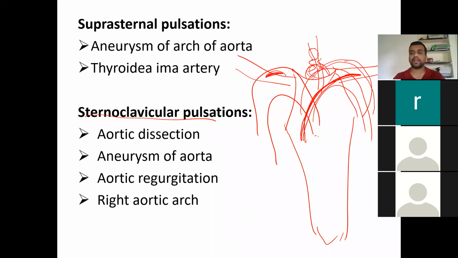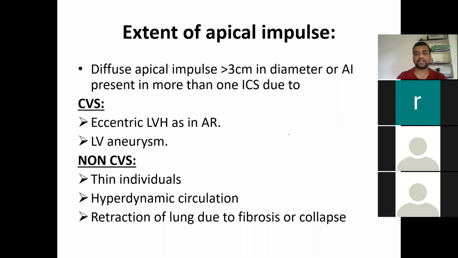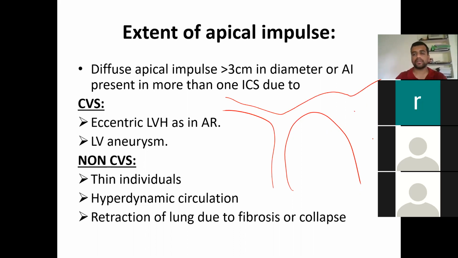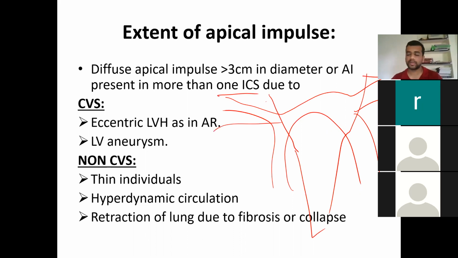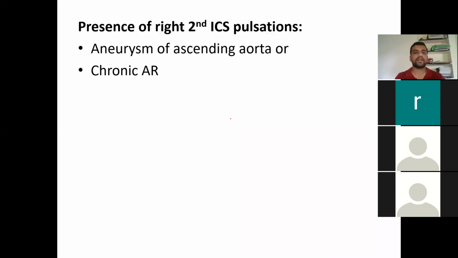Other than that, you also have your subclavian arteries. For example, this is your aortic arch, and here you have the subclavian arteries and so on. Even those are running behind your clavicles only. So even aneurysms of those can also cause it, but they are not the first answer to be given. Here these can also cause your supraclavicular or infraclavicular pulsations. Next, right second intercostal space pulsation occurs in aneurysm of the ascending aorta, or in chronic aortic regurgitation.